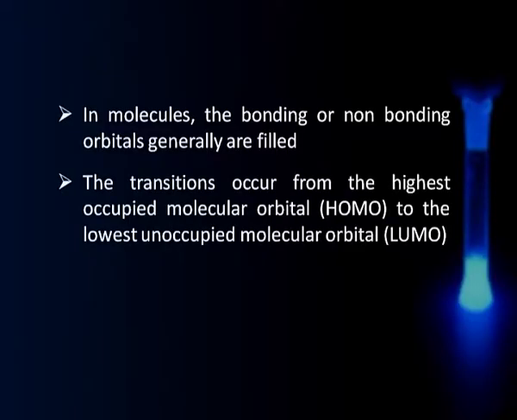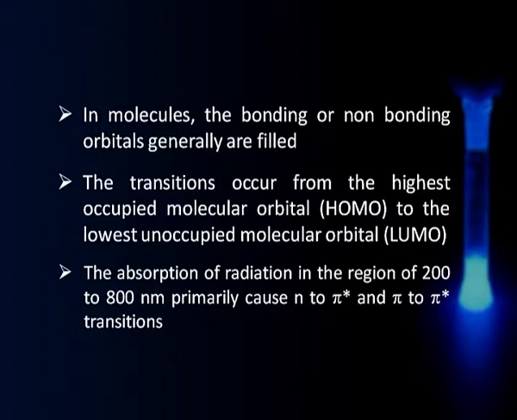So, that is a general observation we have about molecules. Further, typically when we give radiation to a molecule, the transitions will occur from the highest occupied molecular orbital, HOMO, which could be bonding or non bonding, and it will lead to the lowest unoccupied molecular orbital called LUMO. So, from HOMO to LUMO, that is the kind of transitions we have. Now, typically when we talk about photochemistry, we are concerned with radiation in the range of 200 to 800 nanometer, that is UV visible range, and this radiation has energy sufficient to cause n to pi star and pi to pi star transitions. So, that is what we are going to observe in such cases.